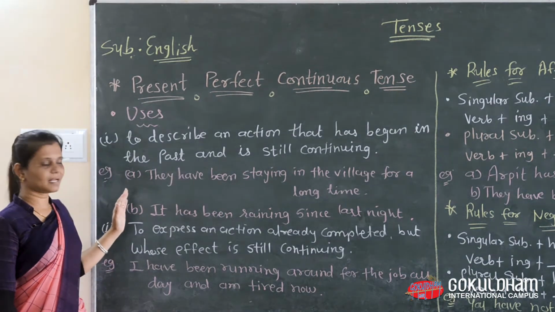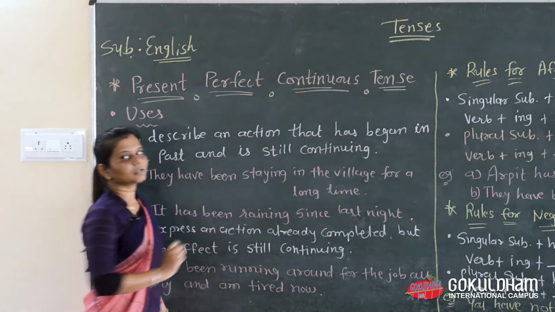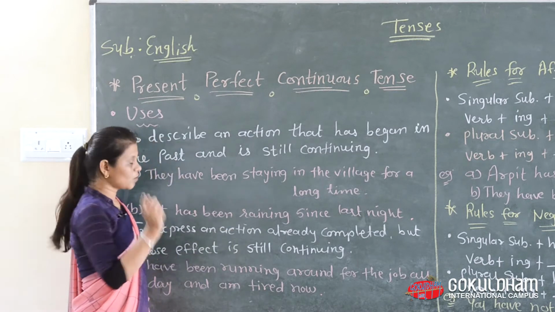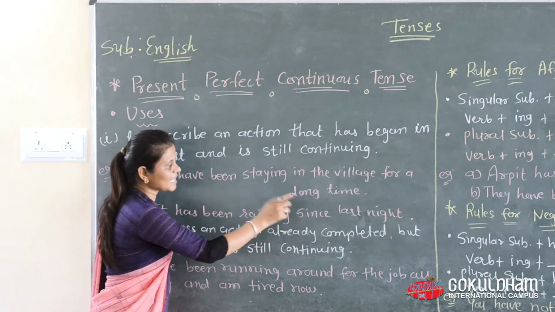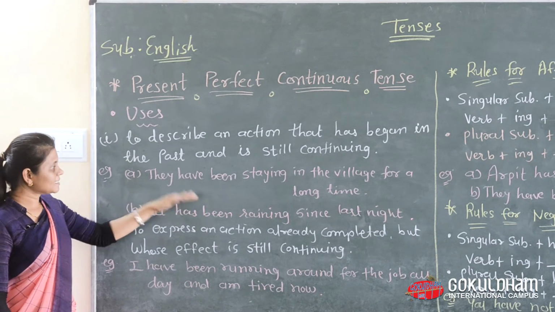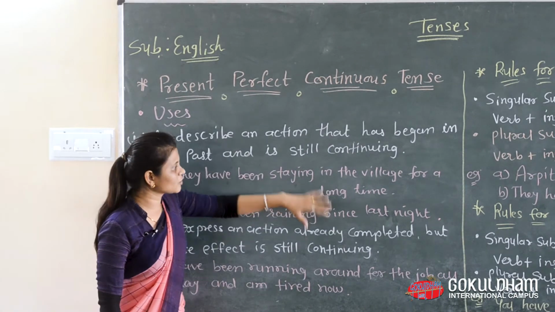Look at the examples. They have been staying in the village for a long time. It has been raining since last night. In these examples, there is a structure we follow, and perfect and continuous come together here.